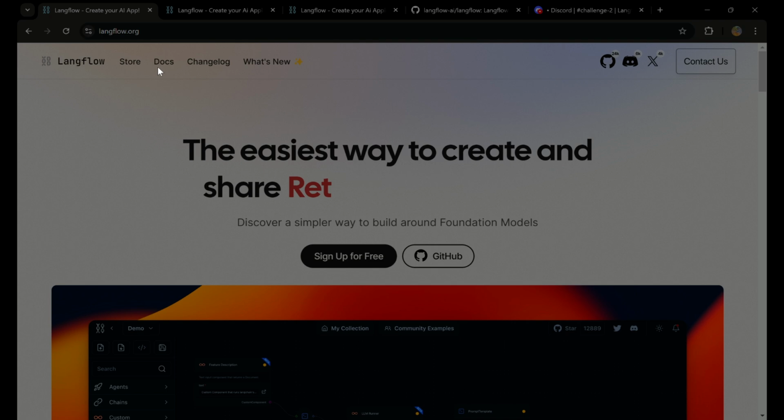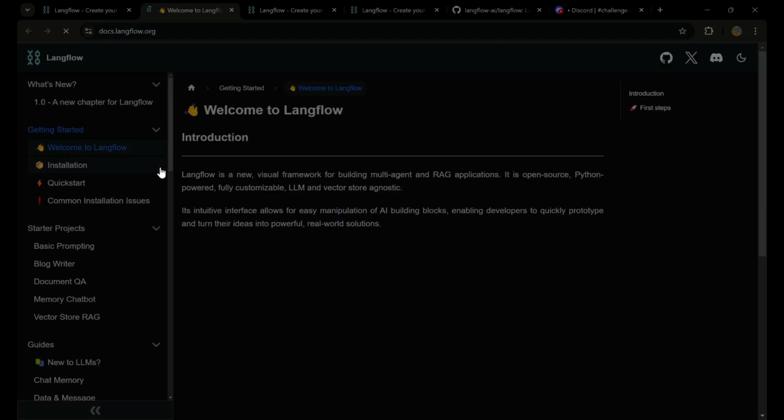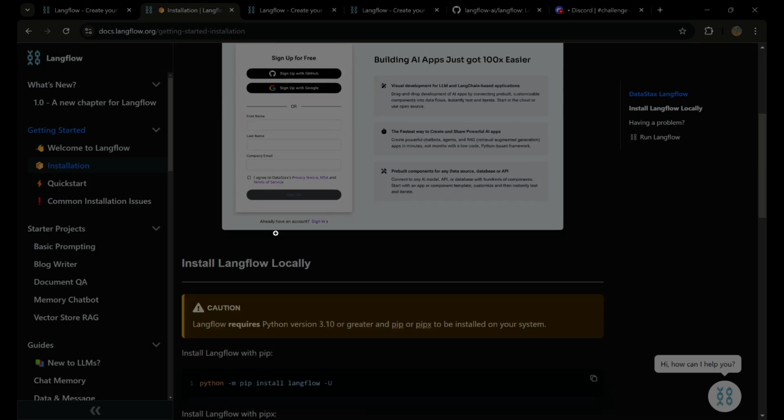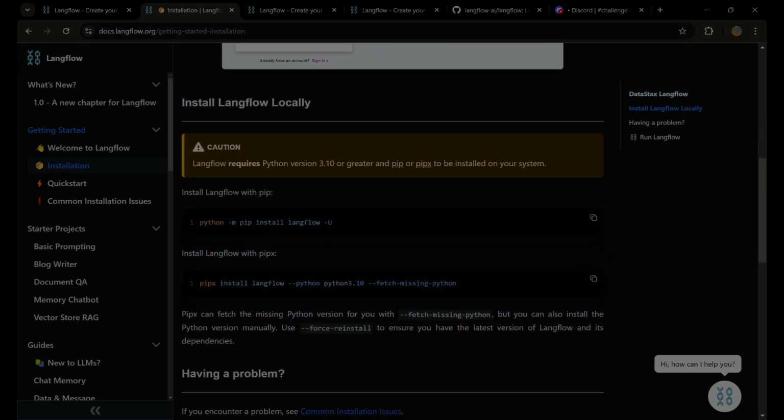Apart from that, if you go to the docs and click on installation, you can see how you can install Langflow. So to install Langflow, you have to just copy this command, open your command prompt, and paste it. The process will take some time. I have already installed Langflow, so I think it will not take much time for me. But if you're installing for the first time, you have to wait for a few minutes.